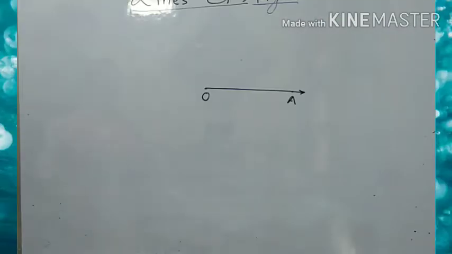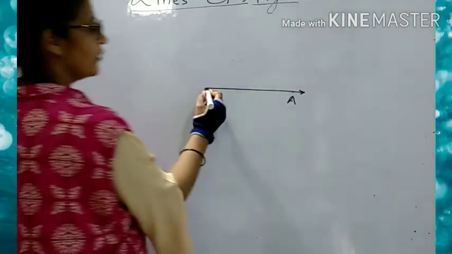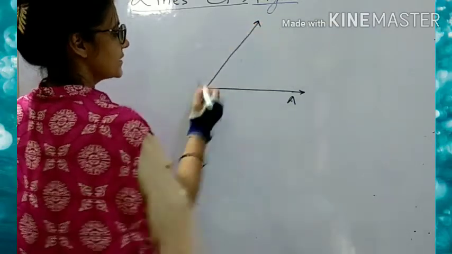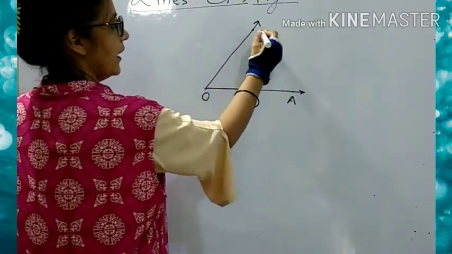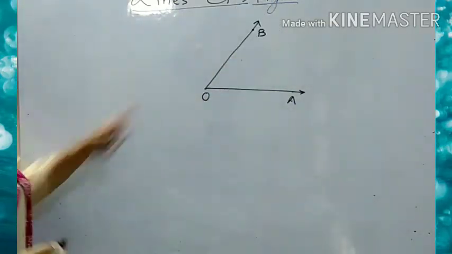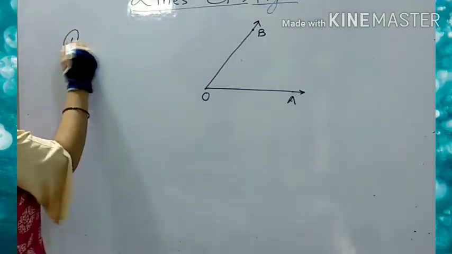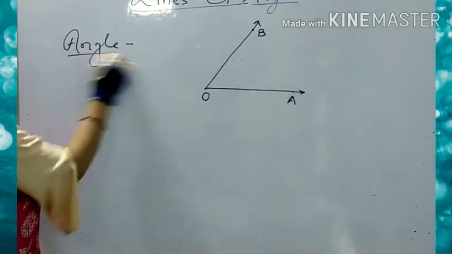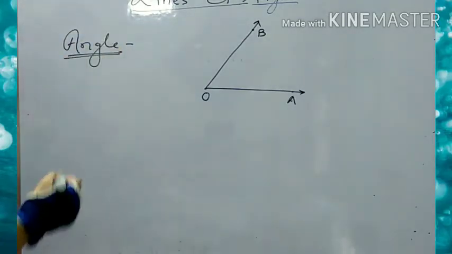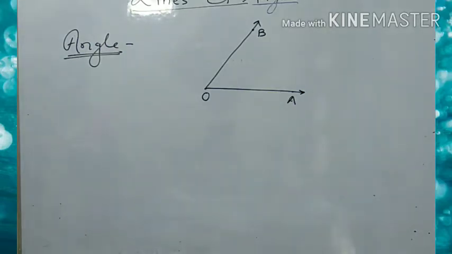What is this? This is a ray. And if we make one more ray from this same point O and let the ray be OB, then what we are forming? We are framing an angle. So what is an angle? How we define the angle? Two rays which are originating from the same endpoint form an angle.